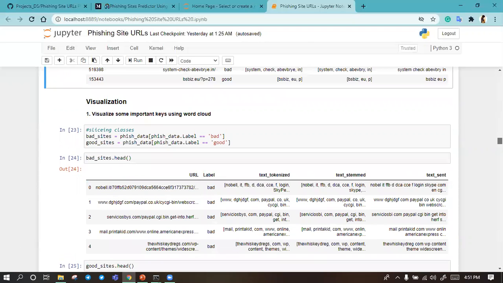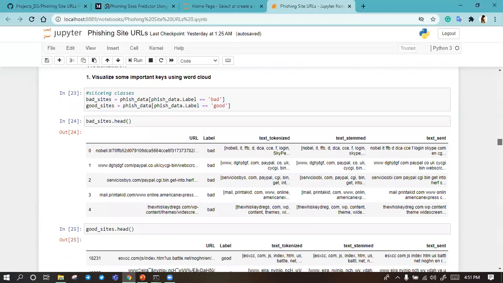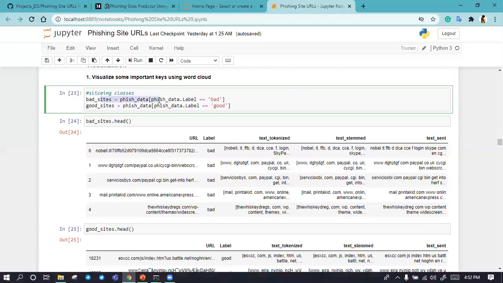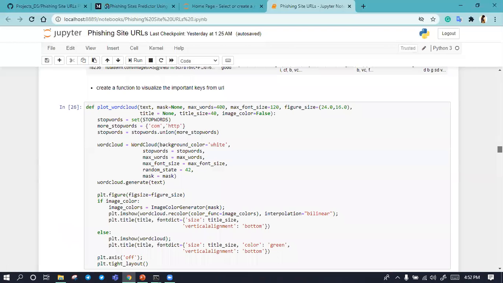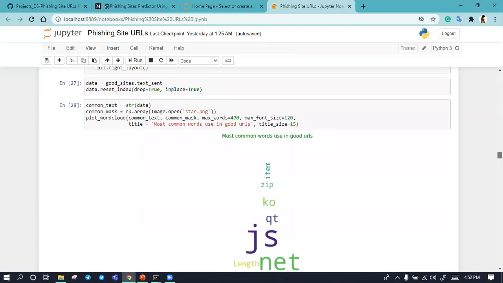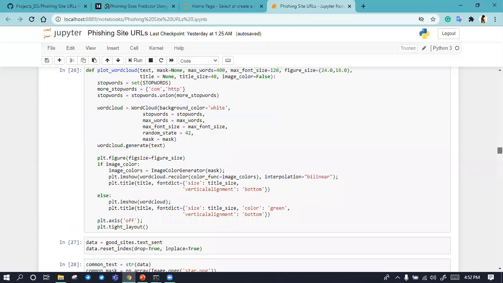After that, I thought we would do some visualization, showing what keywords are used in bad sites and what keywords are used by good sites. So here I split the data, and here I'm using a word cloud. This is my function to convert the most repeated words into word cloud form.